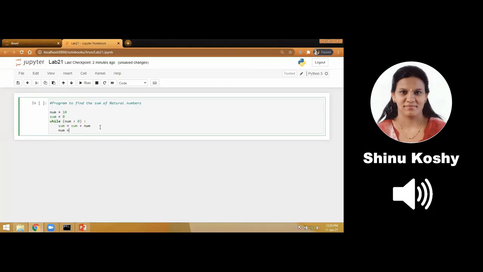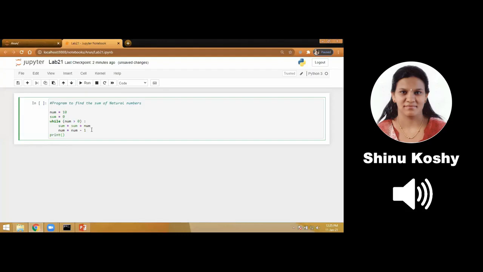Next, I have to decrease the value of num. So next I will be adding 9 to it. So I have 10 inside sum. Next I will add 9. So to make the num 9, I reduce it by 1. That is num is equal to num minus 1. These two sentences I am repeating again and again. So each iteration, I keep on adding a number and decreasing a number. So first 10, it will decrease to 9. Next 9 will be decreasing to 8, 7, 6, etc. till it reaches 0.